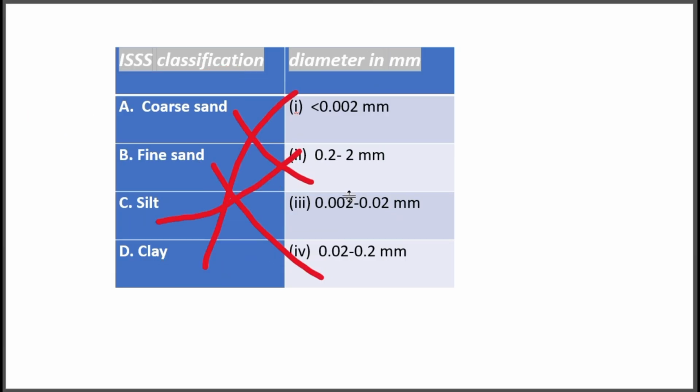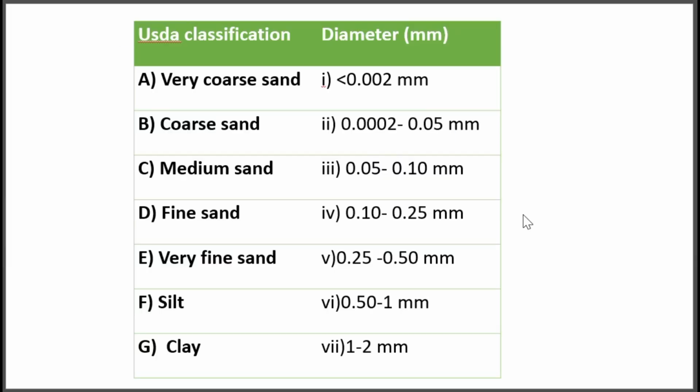Coarse sand 0.2 to 2, fine sand 0.02 to 0.2, silt 0.002 to 0.02, clay less than 0.002 millimeter. Okay, and this is another classification, USDA classification.